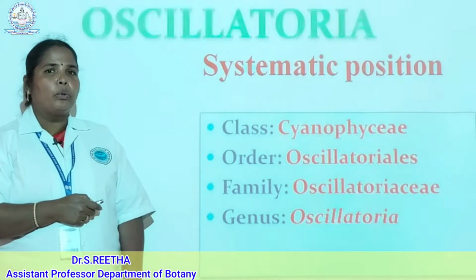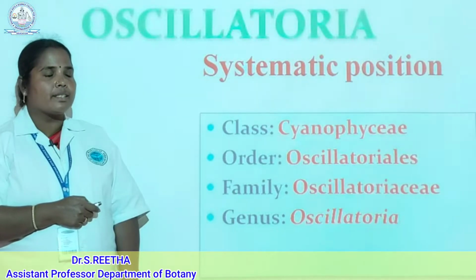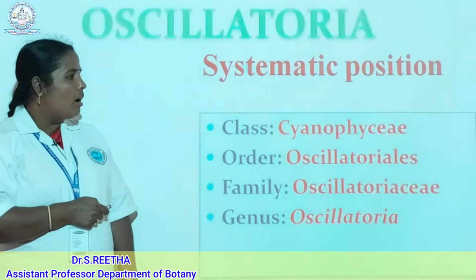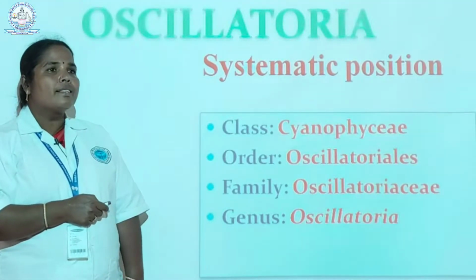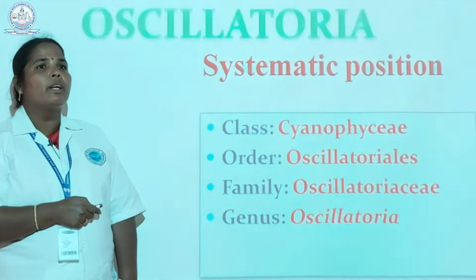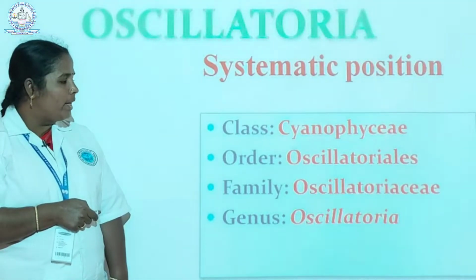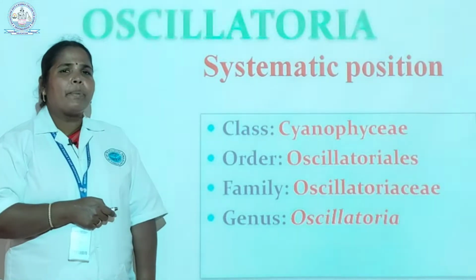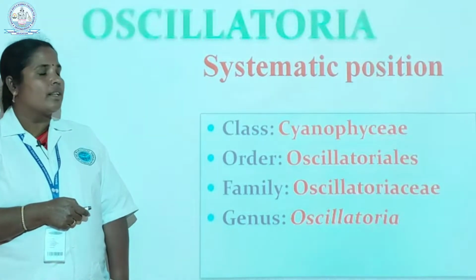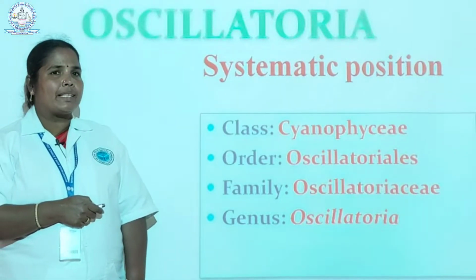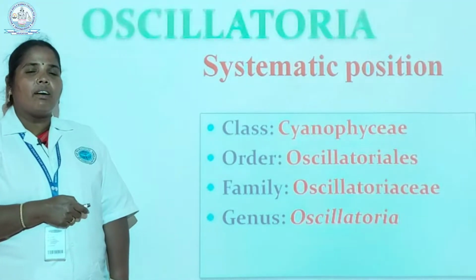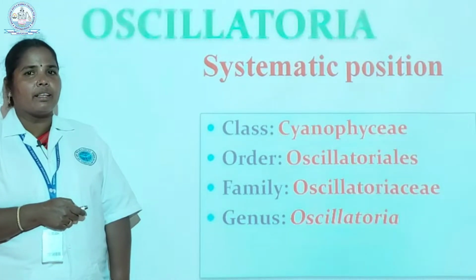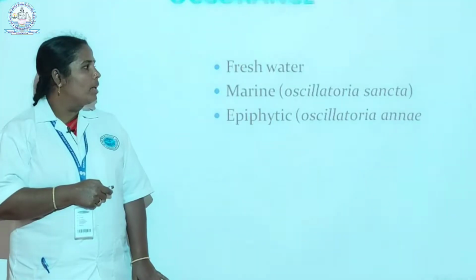Oscillatoria is a blue-green algae. It is a freshwater algae. It comes under the class Cyanophyceae, order Oscillatoriales. Oscillatoriales have oscillatory movement, and that's why these are included in the family Oscillatoriaceae. It is represented by 76 species. It is commonly present in freshwater. That means the algae which grow in ponds, lakes and rivers are called freshwater algae.